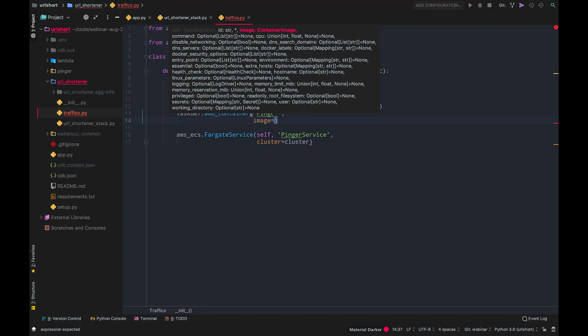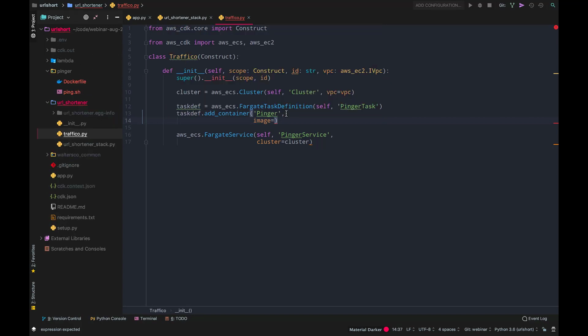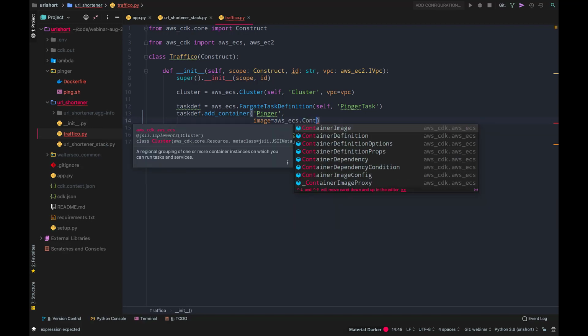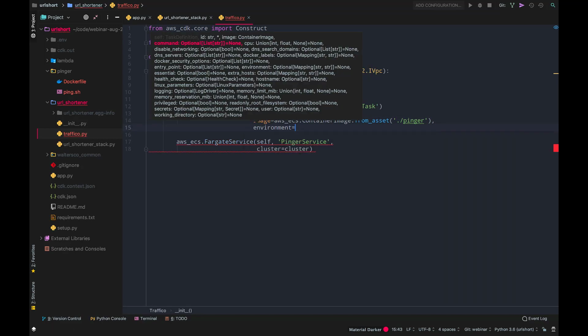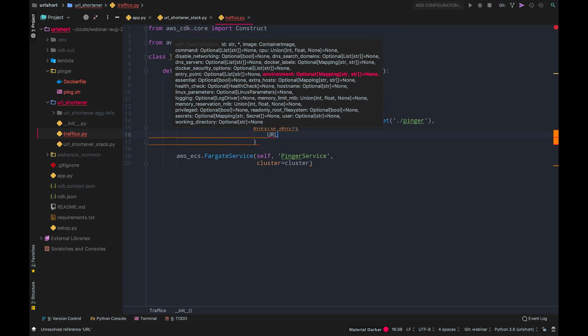Now we need to reference the little Docker image that we've created. You see that it's here in a separate directory. We're going to go back to using CDK assets, which Jason showed you earlier how to use to define Lambda code. You can do the same thing with Docker images, and the experience is very similar. You go aws_ecs.ContainerImage.from_asset, and then you specify a directory. In this case, I'm going to just say pinger, because it's a directory relative to the root of my application. The second thing I need to specify here, if you recall, was the environment variable. I need to tell it which URL to hit.